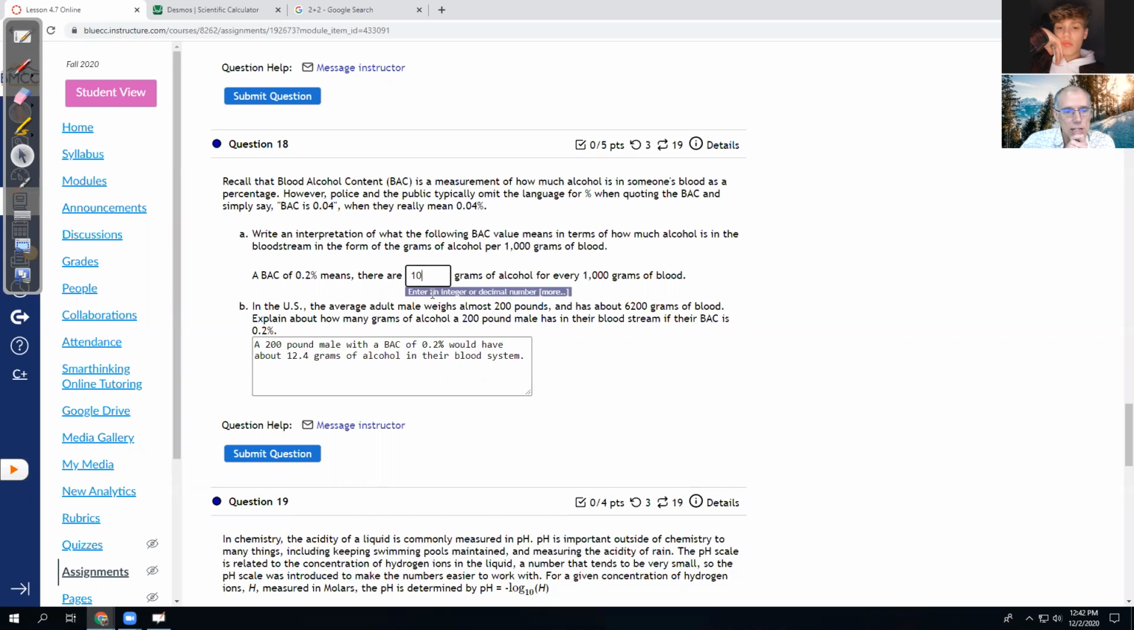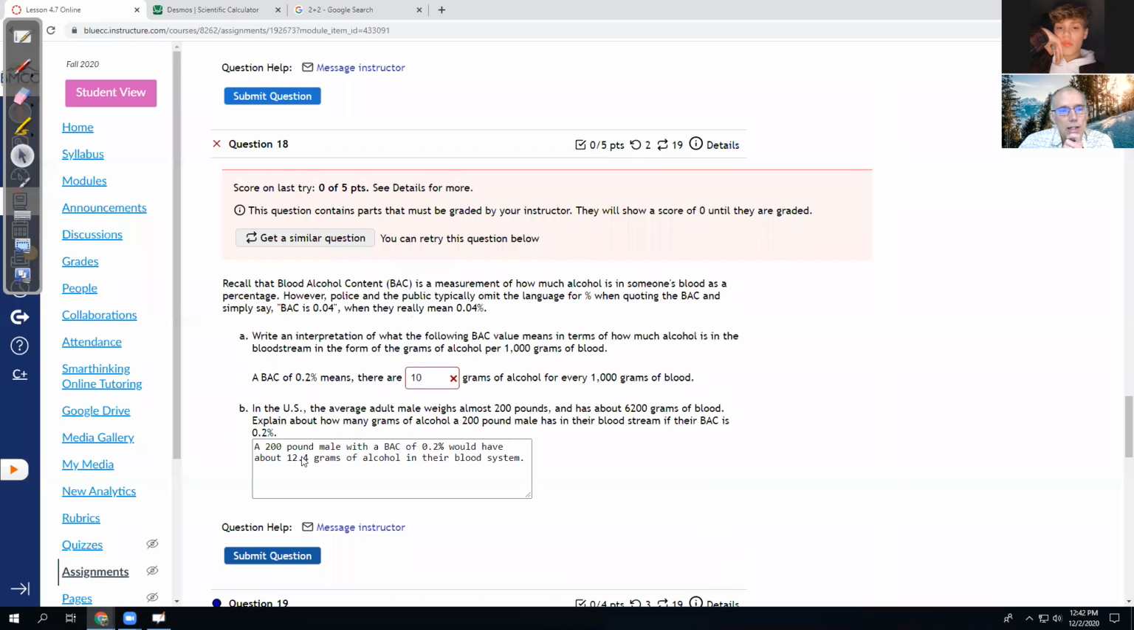And that answer up there was 10. For a question like this, it says this question contains parts that must be graded by your instructor. They'll show a 0 until they are graded. So I need to go in and look to see what you typed. Oops, I got that one wrong. What did I get wrong? Oh, no, that one was just 2. That 10 was from me if I was 150 pounds. There we go. So this one doesn't get a grade yet until I go in and grade it, which I will do today or tomorrow.